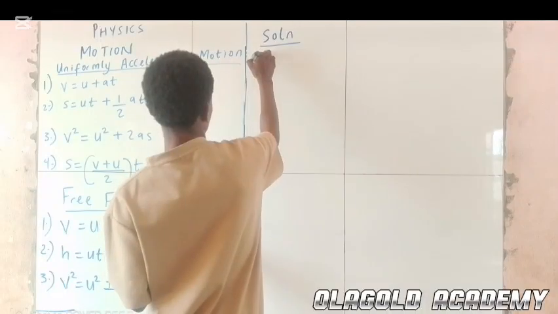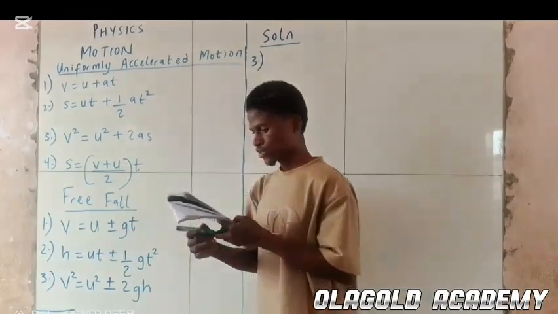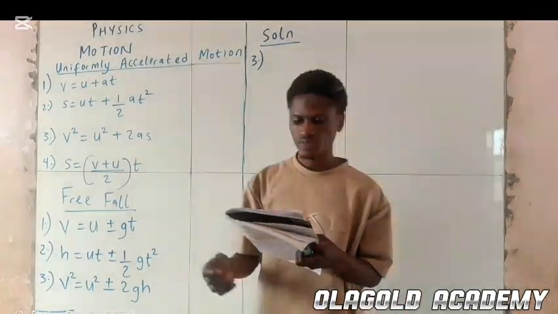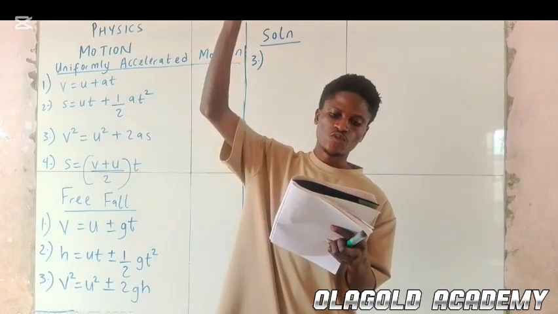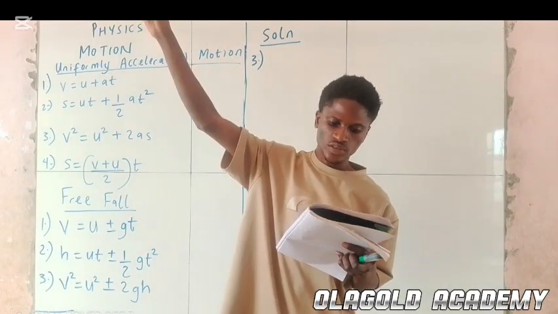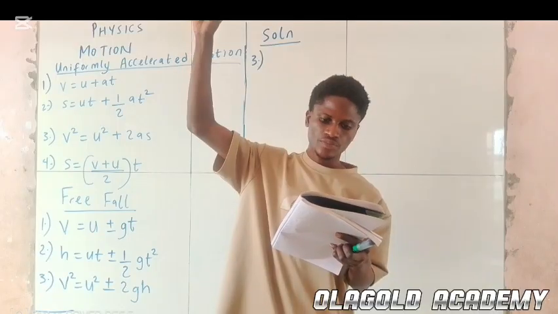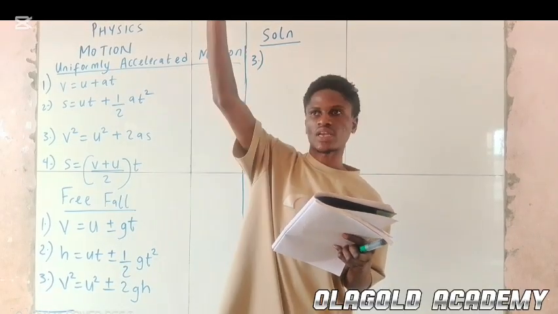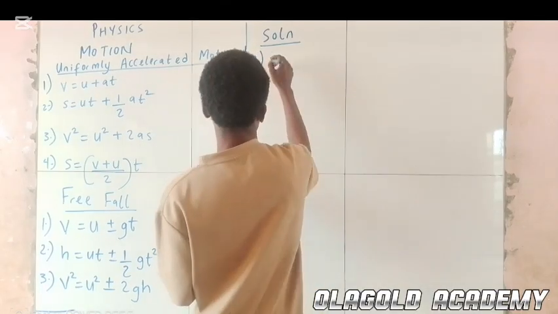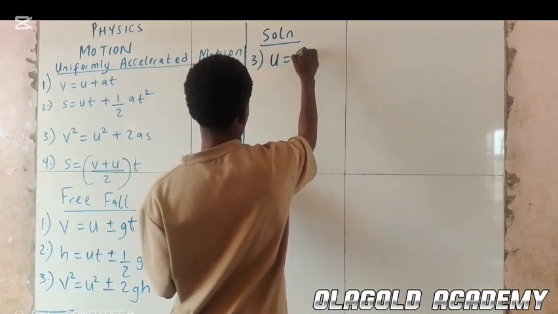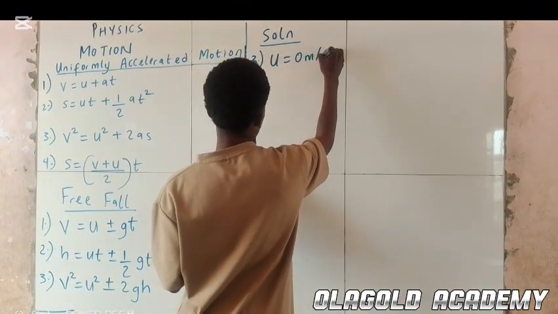Number 3. The question says that an orange fruit drops to the ground from the top of a tree. Remember, the orange fruit is at rest on the tree, so we can say that the initial velocity is 0 meter per second.